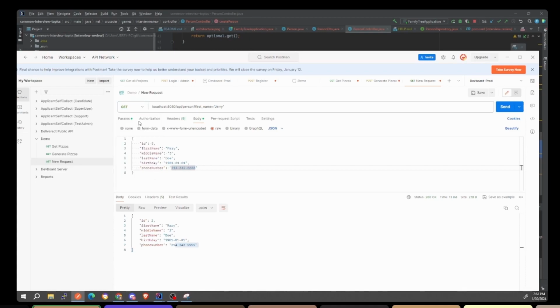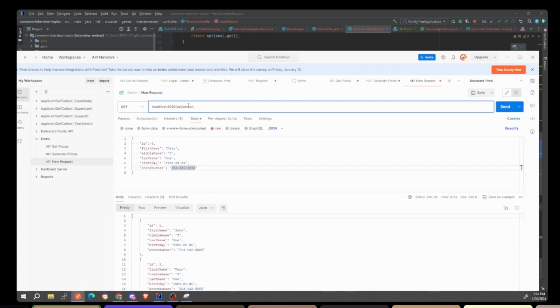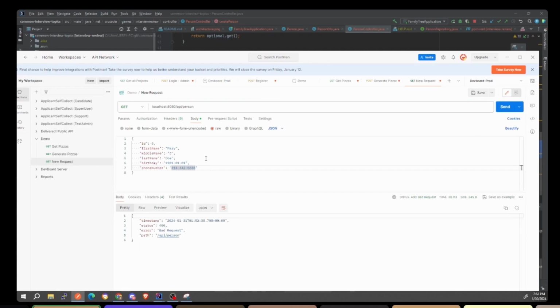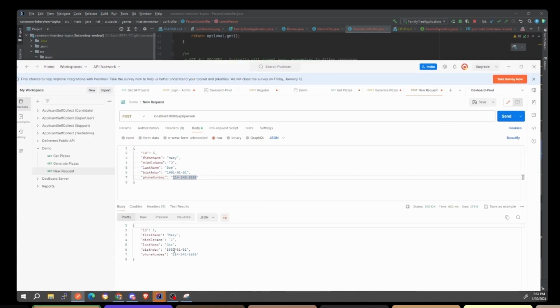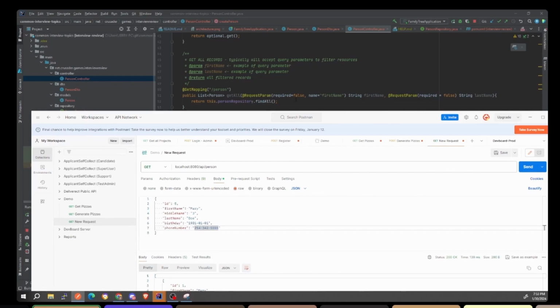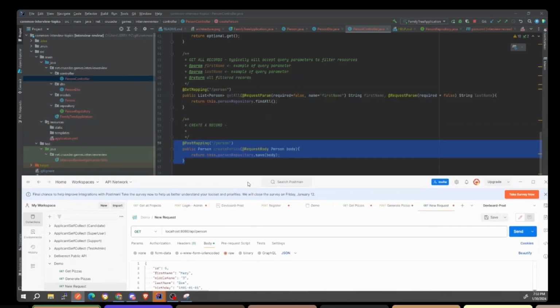So now when we go back to get, I'm going to hit send, and we see that we have 2 records there. Okay, and just look, I'm going to take this out because I want you to get used to seeing this. It's the name of the resource. Get, it just returns everything. Oh, now she's first. Remember, I'm using H2, so as soon as I restart the server, I lose all my records. Now I'm going to hit get, and I should return an array of people, and that's her right there. Notice how I don't need a query parameter, and that's because I set that required to false. Okay, so we got all of this here, right?